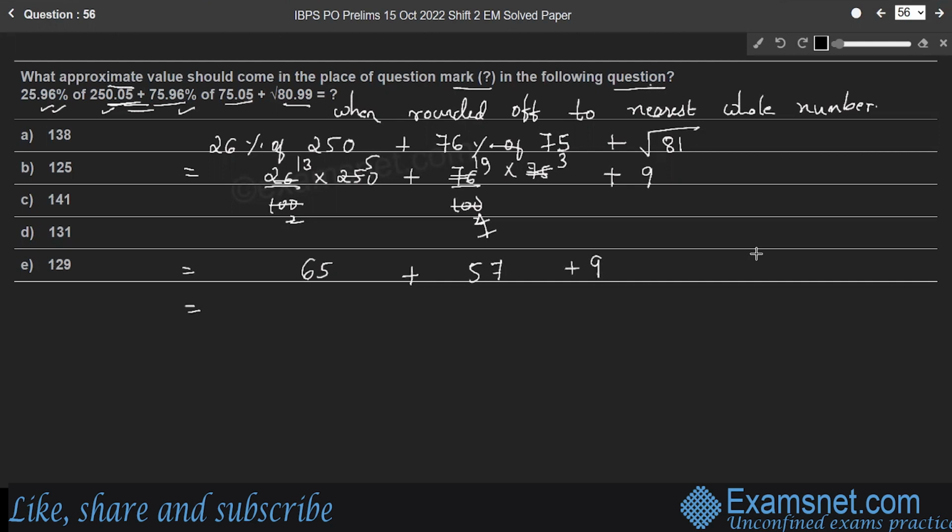So 65 plus 57 plus 9, which is 122 plus 9, 131 is the answer, right? When each number in the given question is rounded off to its nearest whole number, the final answer is option D, 131.